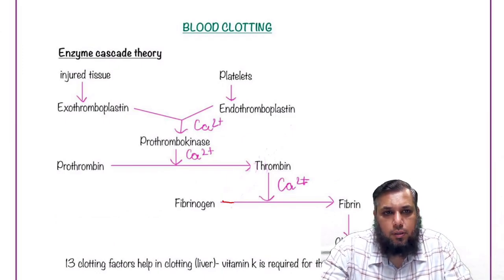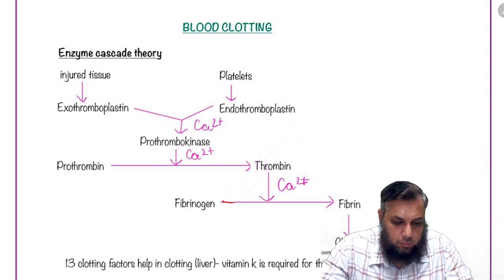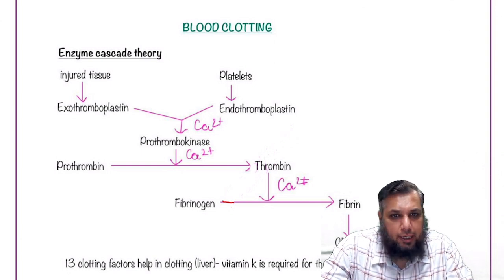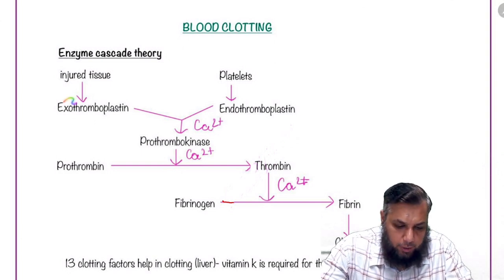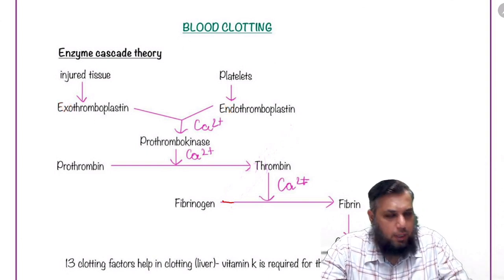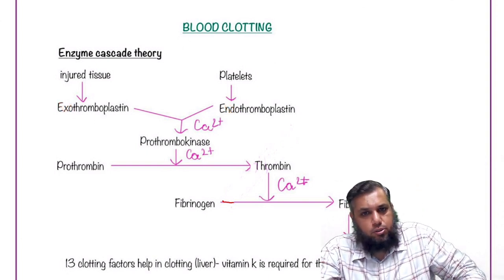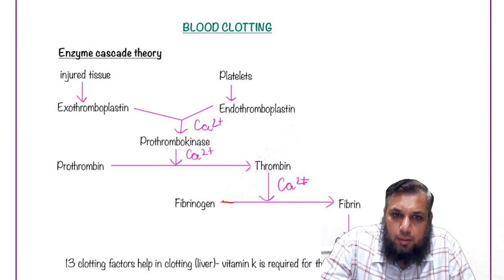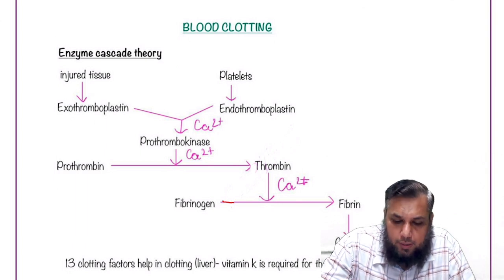So let us discuss this theory, where the injured tissue releases thromboplastin, and the platelets release platelet thromboplastin or platelet factor 3. Don't need to remember it as exo or endo. Please remember it as injured tissue releases thromboplastin and platelets release platelet factor 3, which in the presence of calcium and proteins results in the formation of an enzyme called prothrombokinase.